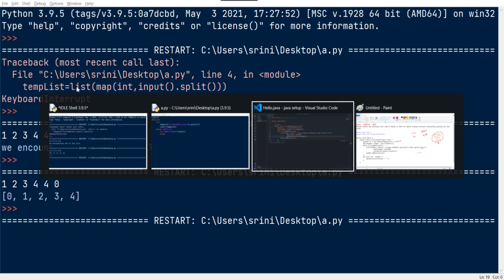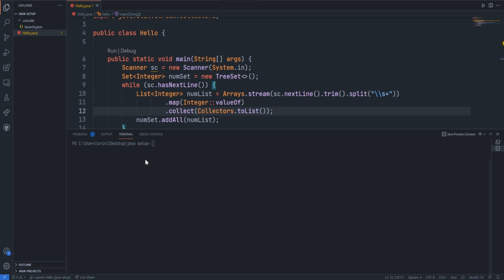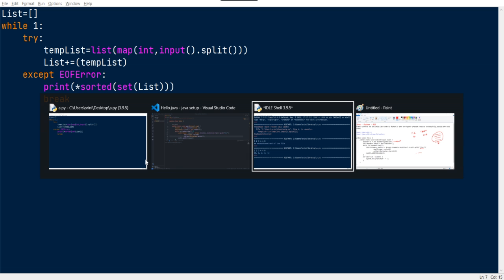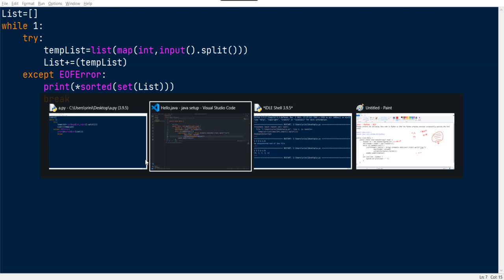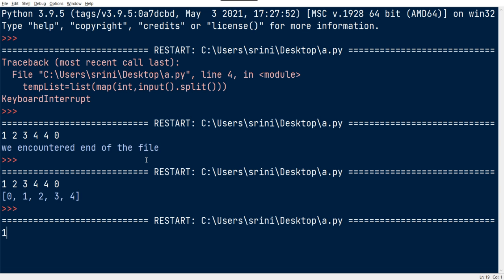Here I think I need to pass those values manually. 1 2 3 4 5, and then 5 6 7 8 9 89.